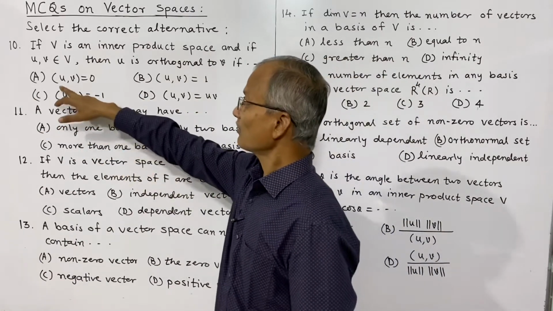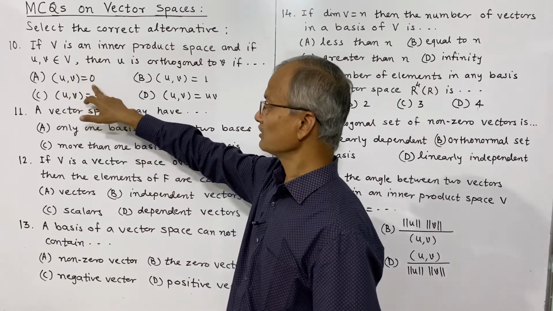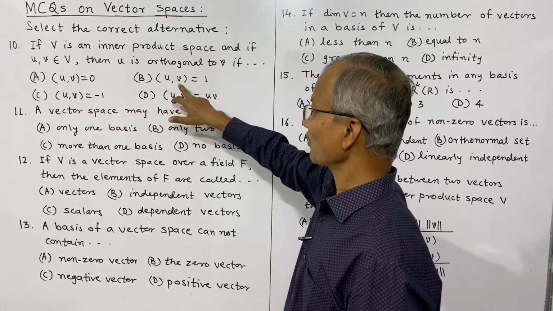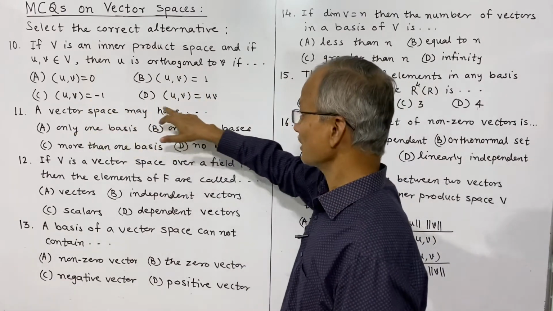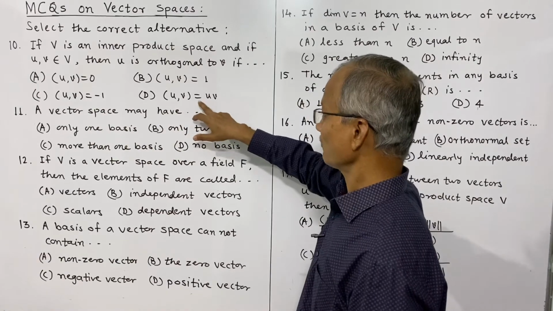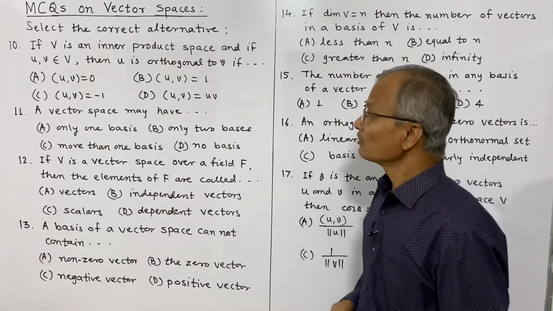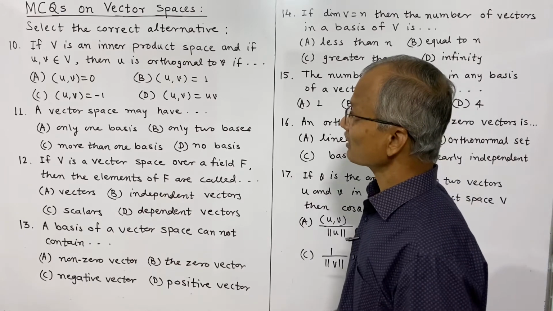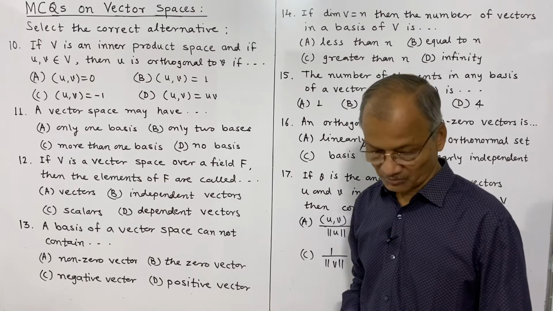If the inner product of u and v is 0, second option is inner product of u and v is 1, inner product of u and v is -1, and that of u and v is equal to u into v. So this is the direct definition. Two vectors are said to be orthogonal if their inner product is 0.